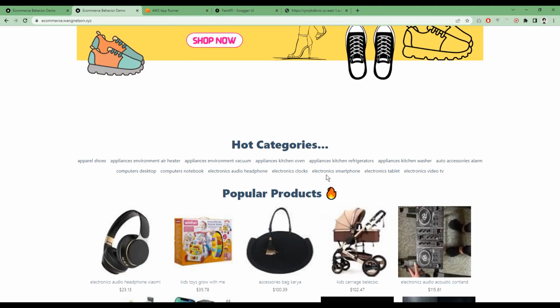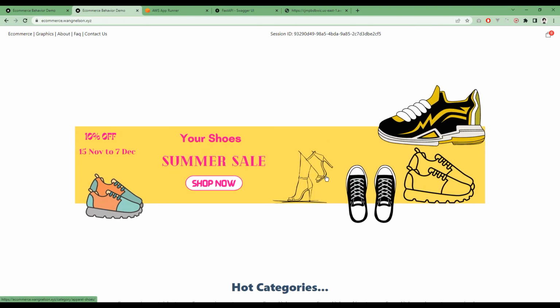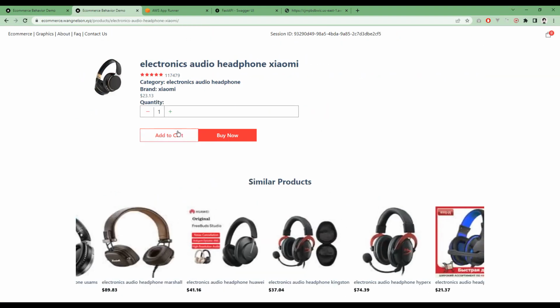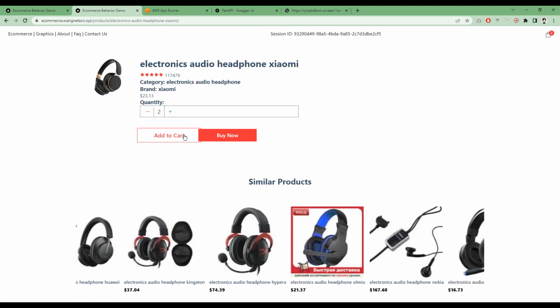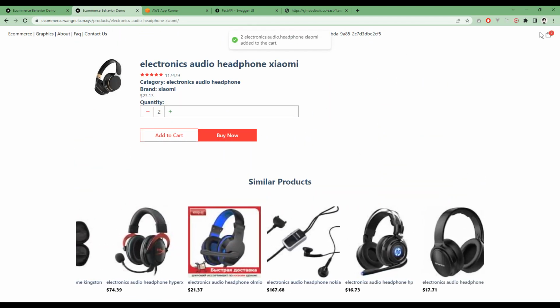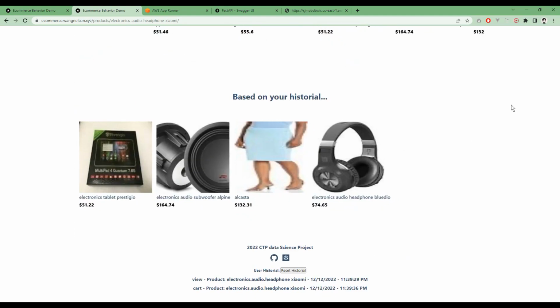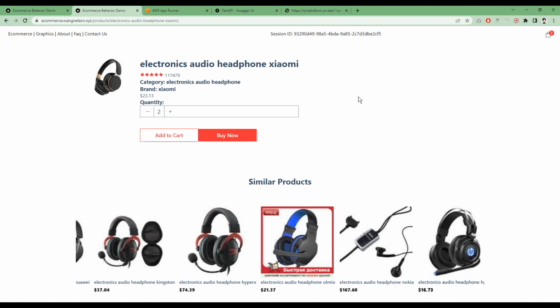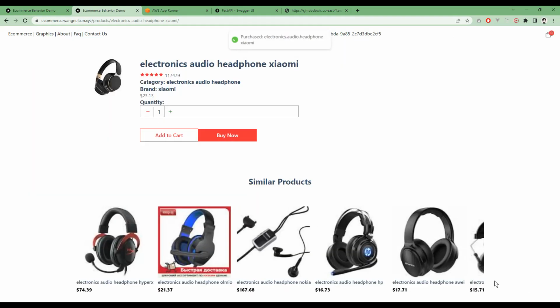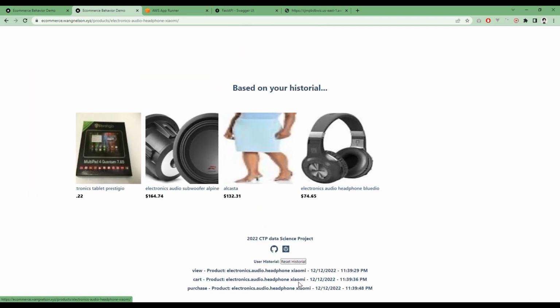So this is the website that we are using for the e-commerce. And let's say I want to add some headphones. I'm going to click on headphones and then let me add some items to my cart. There you have the feedback. And now you can also see that in your story you have view headphones and you also cart headphones, which means that you view the product and you also add it to the cart. If I buy them, now in my story it's going to say that I purchased it.